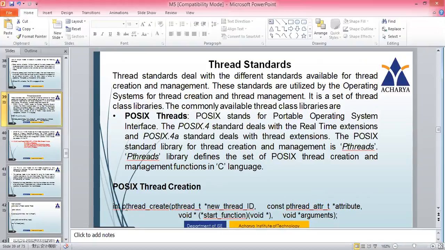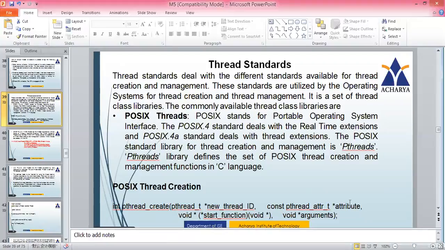Here you are seeing how to create a thread using pthread_create. You're trying to create a thread, and what are the things you have here? You're creating a thread ID, and for each thread, what are the attributes required, what are the functions that are there in this thread, and the arguments. So arguments that have to be passed to this thread. These are the four things that will be used to create a thread.